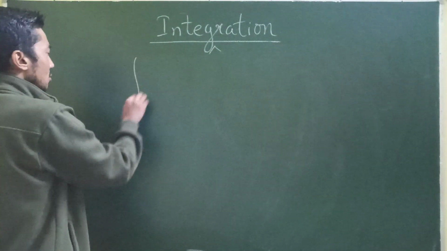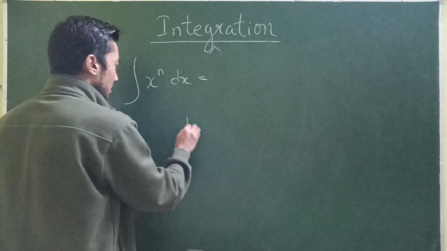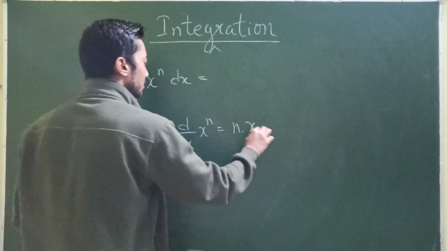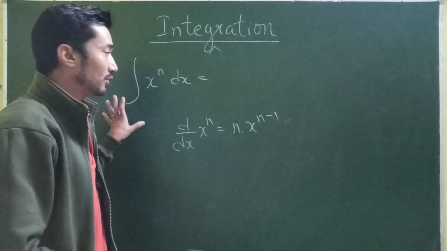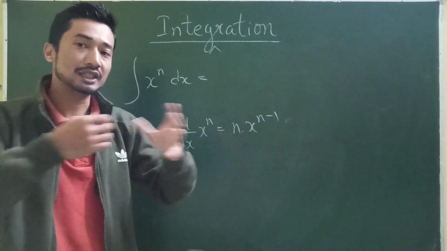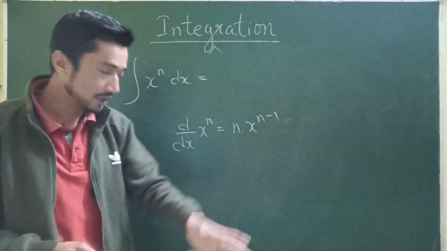See, this common formula that we have, x power n with respect to x. What was the derivative of x power n with respect to x? It was n into x power n minus 1, isn't it? Here, of course, I'm not going to be explaining the formula. I just want to show you the difference between definite and indefinite integrals, but we'll definitely be doing a lot more about that in the coming videos.